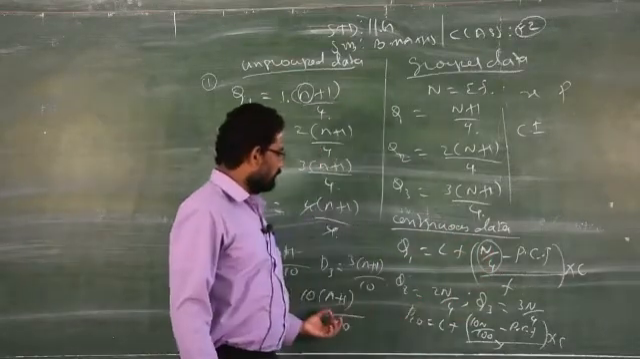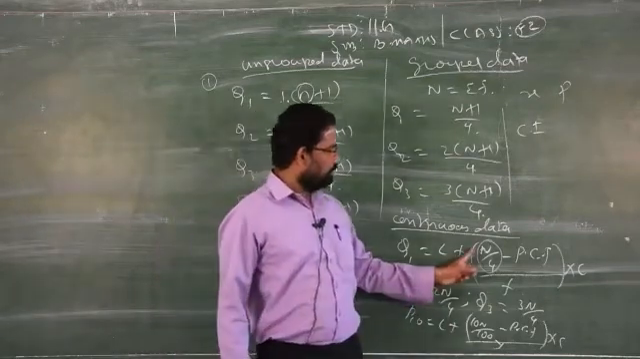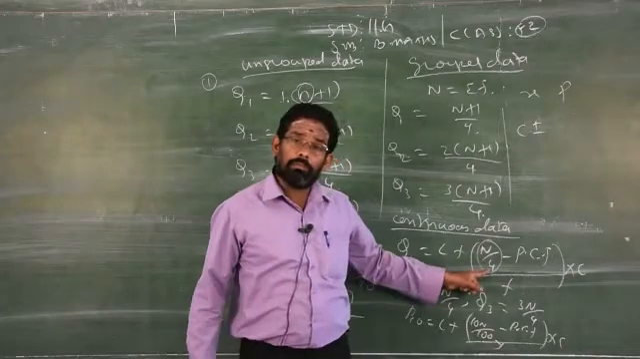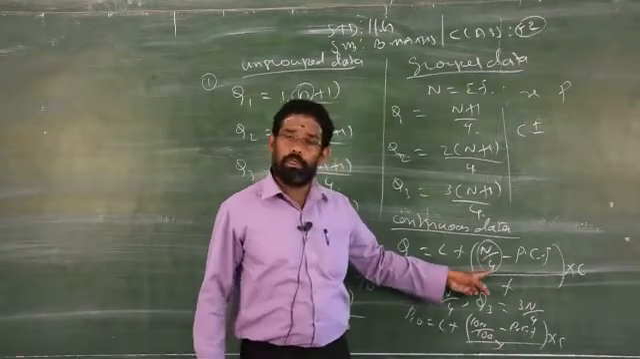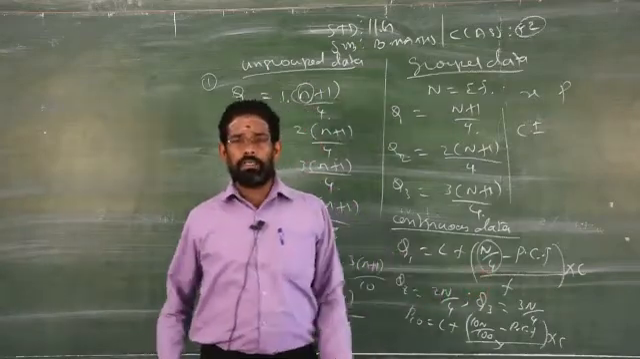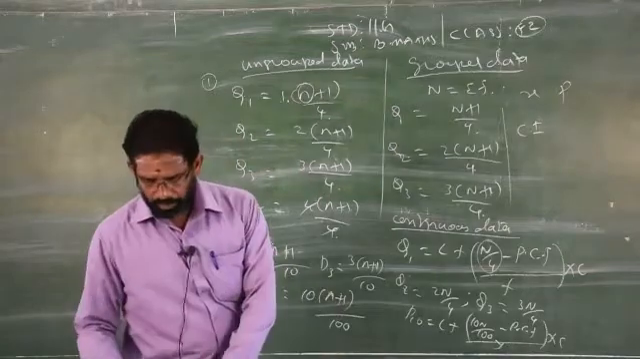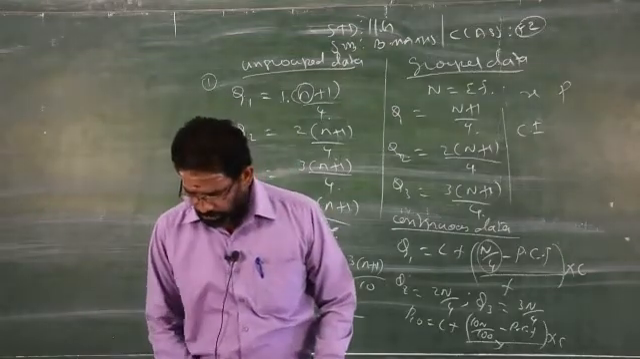Same concept. If you want to find decile 3, then 3n by what will come? For decile, 4 should be replaced by 10. If it is percentile, 4 should be replaced by 100. That's all, very simple. So once you know this formula, then doing the problems is very simple.